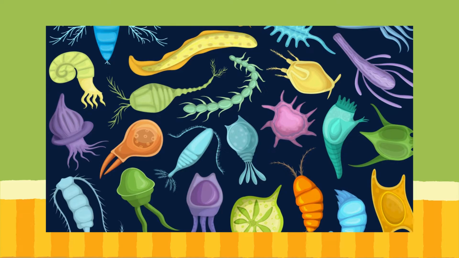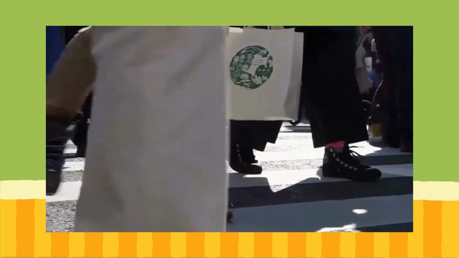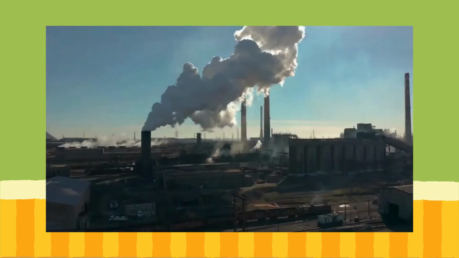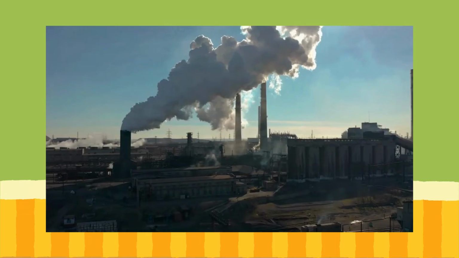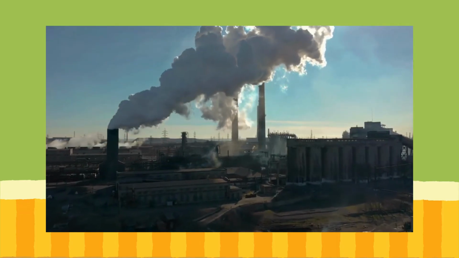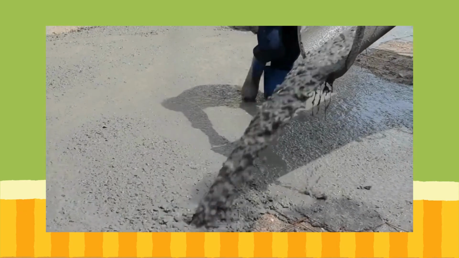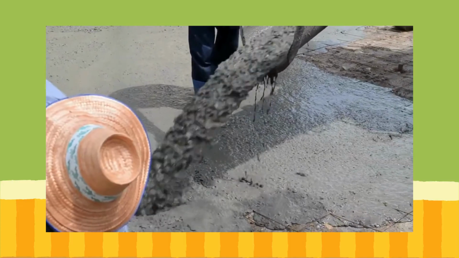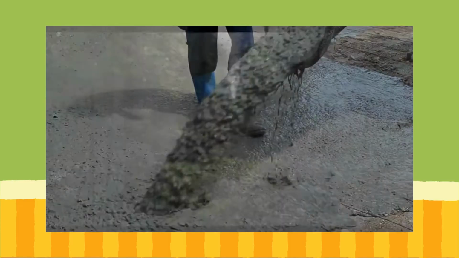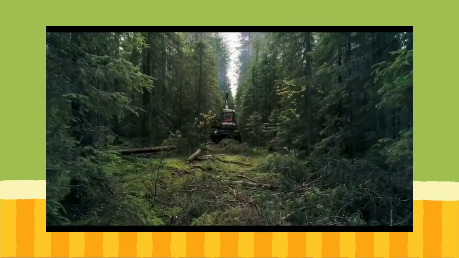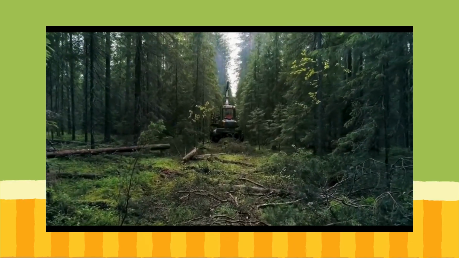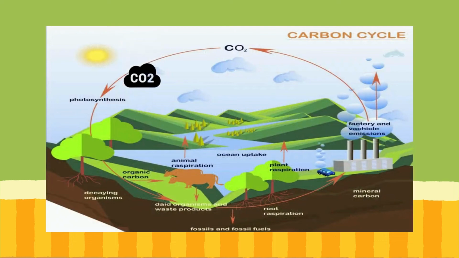Humans also influence the movement of carbon. Humans burn fossil fuel, which releases carbon dioxide into the atmosphere. Also, the production of clinker, which is used for cement from limestone, also releases carbon. In addition, deforestation from humans can cause the amount of carbon in the atmosphere to increase. So there you go, an overview of the path of an atom of carbon that may take place during the carbon cycle.